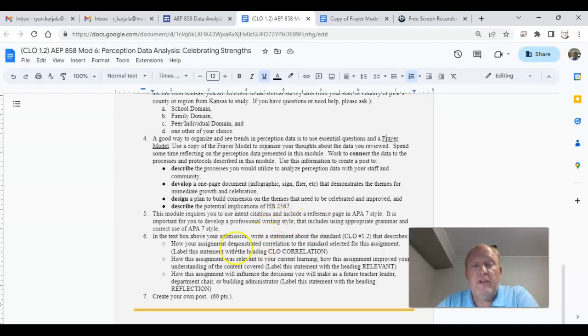And then you're going to do your correlation piece right here at the bottom. Now, one thing about this correlation piece is I've emailed several of you about this. I need you to go a little bit deeper. Talk about how you as a future educational leader, and how the things you're learning, might impact that and help you lead other people through some of this stuff.